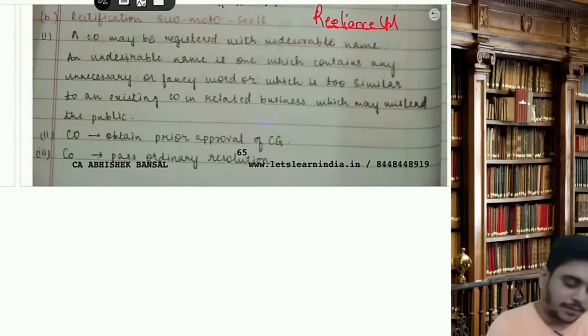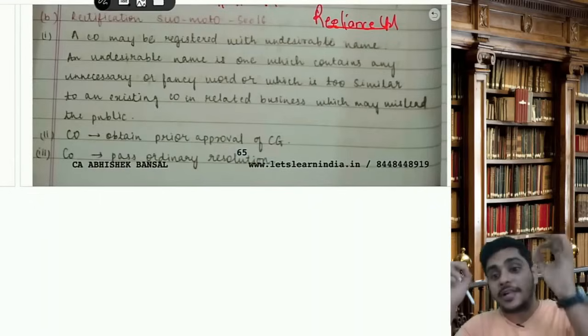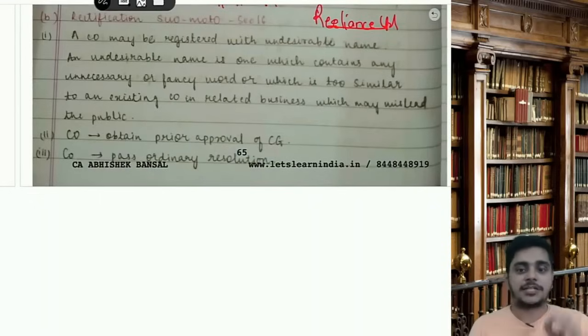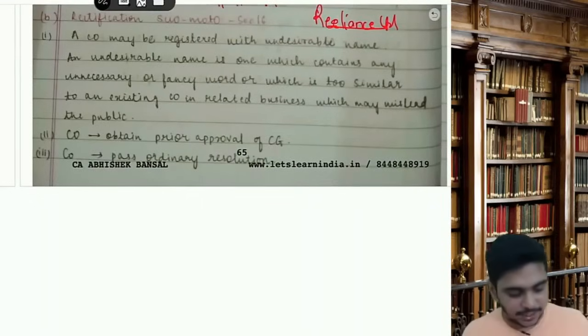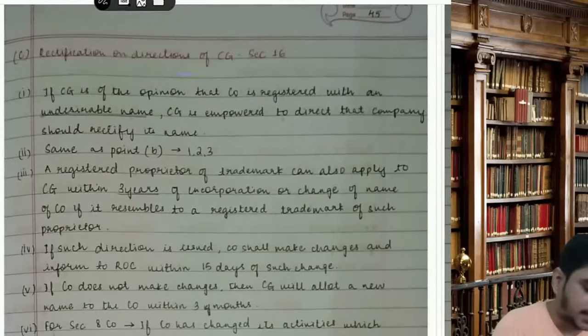So again, company will obtain the approval of CG. Very important, company will pass OR. So for rectification it is OR. For rectification, guys, it is OR. For alteration it is SR.